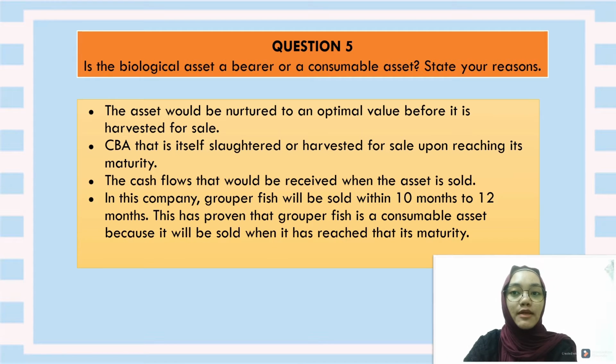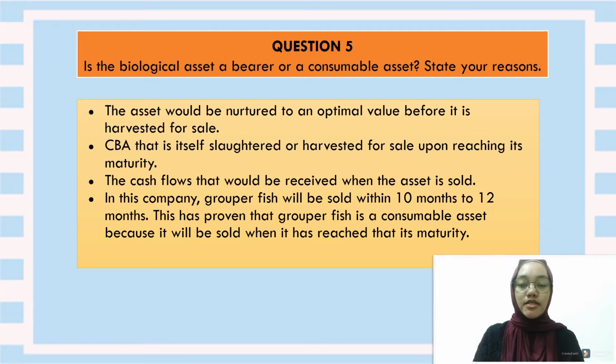Okay, number 5. Is the biological asset a bearer or a consumable asset? Grouper fish is a consumable asset. Why? Before I go further, I will explain a bit what a consumable biological asset is. A consumable biological asset is a biological asset that is itself slaughtered or harvested for sale upon reaching its maturity. Its market value increases over time and reaches an optimal value when it will then be harvested for sale.